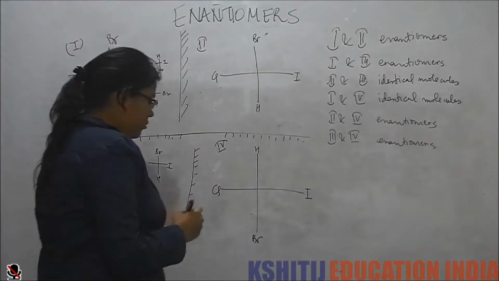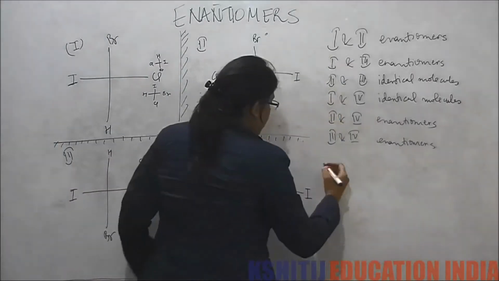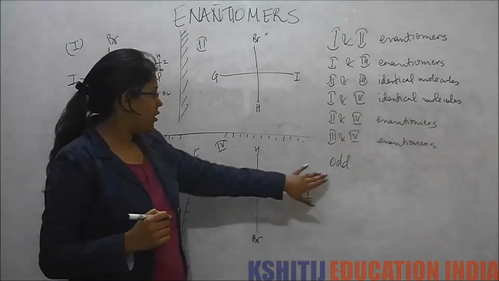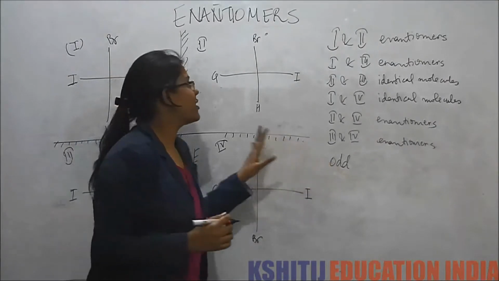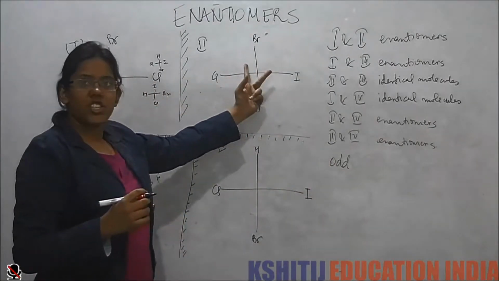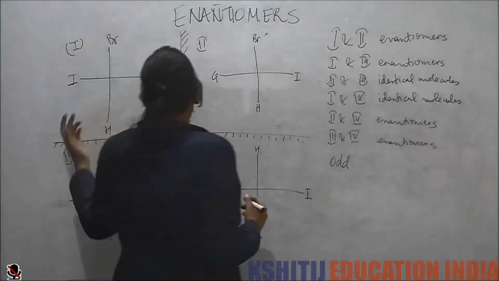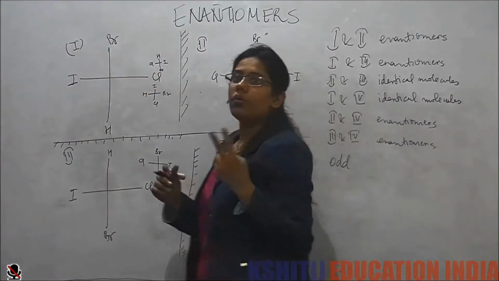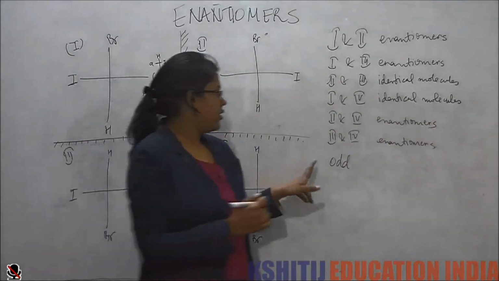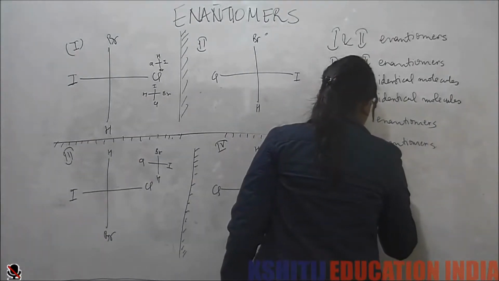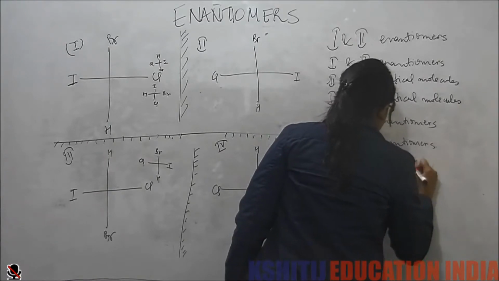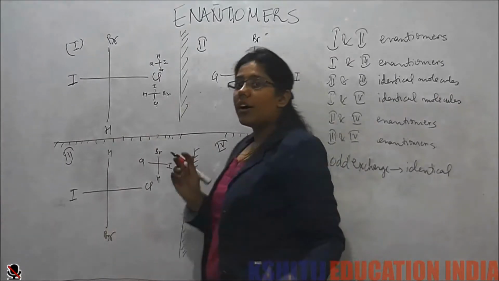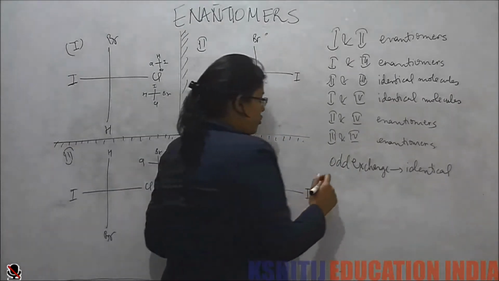So what did we learn? That if we have odd exchange, that means if we change once or 3 times, like we changed one here first, then again changed one, so when we have even exchange, we get identical molecules.